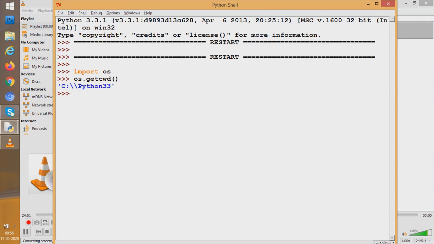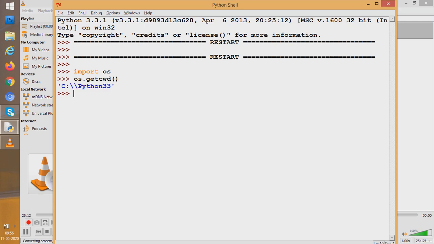Why? Because this is the current working directory of Python. How did we get it? We imported the OS module, and using the OS module we used a function called getcwd. Getcwd's full form is get current working directory. So you got the current working directory.